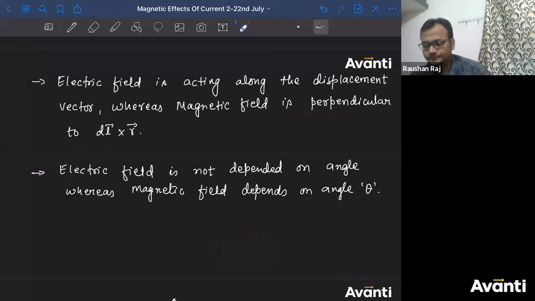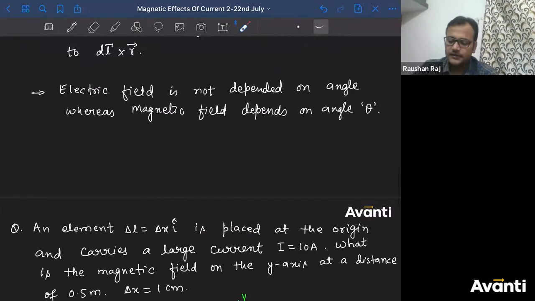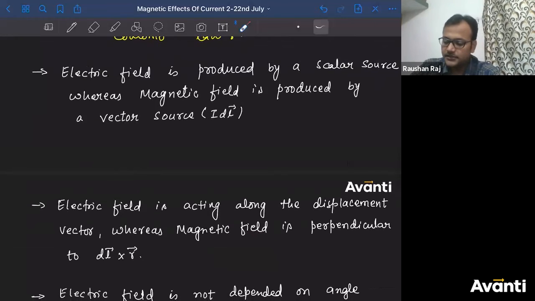ठीक है बच्चा लोग? What about the third difference, guys? Tell me. अथर वो स्केलर वेक्टर है खाली बच्चा, खाली स्केलर. चार्ज क्या होता है? अथर प्लीज concentrate in the class. Charge क्या है? Charge is a scalar quantity. Electric field is produced by a point charge, that is a scalar quantity. That is why scalar source. Here magnetic field is produced by a vector source, that is IDL, right?